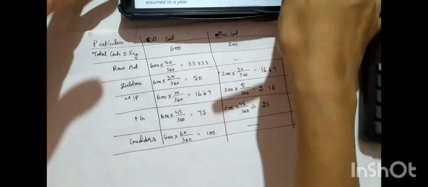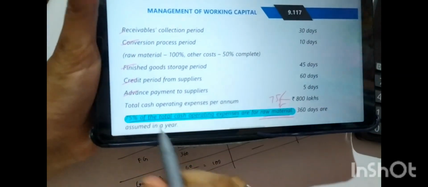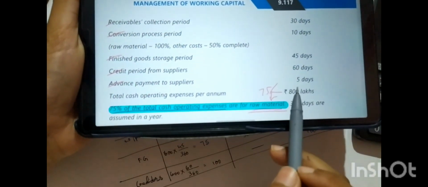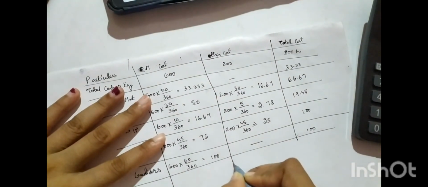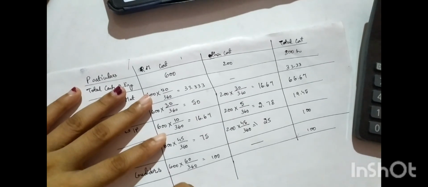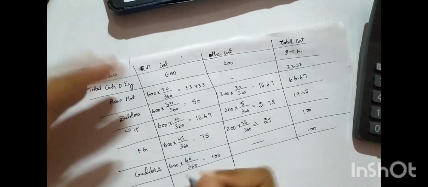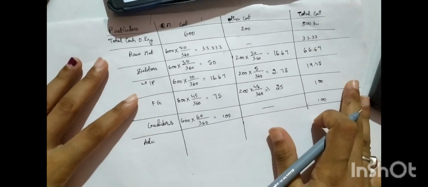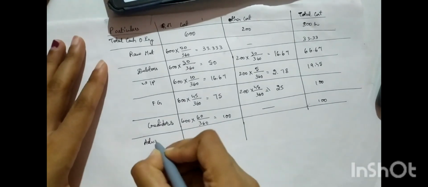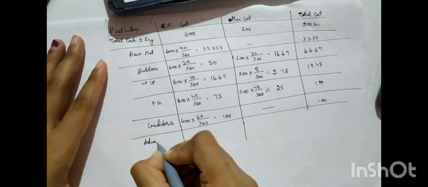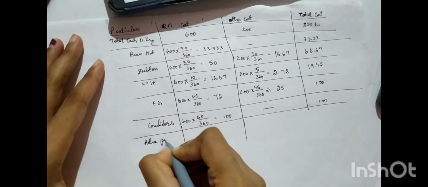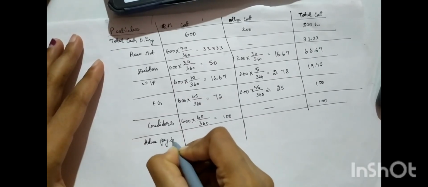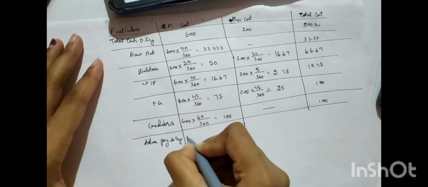And then they also have given that advance payment to suppliers is 5 days. That's a current asset because we are making an advance payment, right? Advance payment to suppliers for how many days?